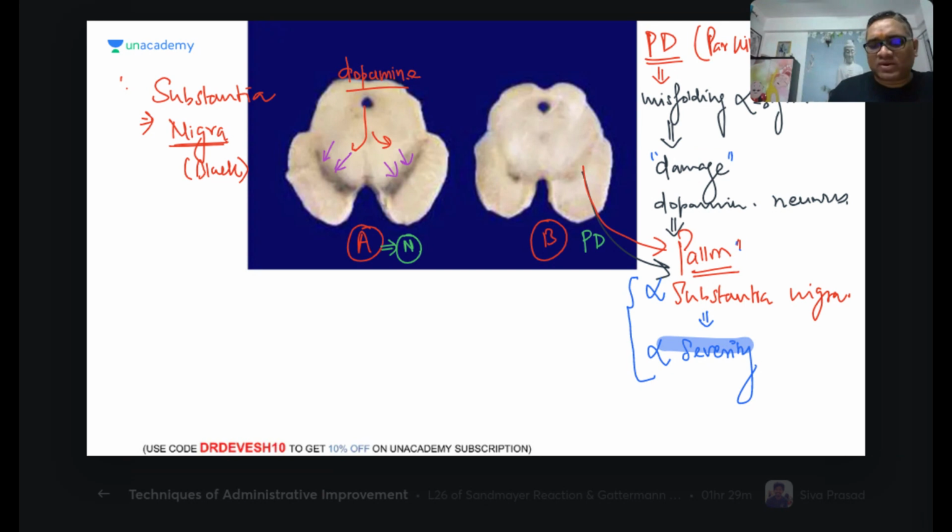It will be discussed. Brain tumor will also be discussed. Please wait for some time. It will be discussed, right? So severity will be increased in case of Parkinson disease, right?